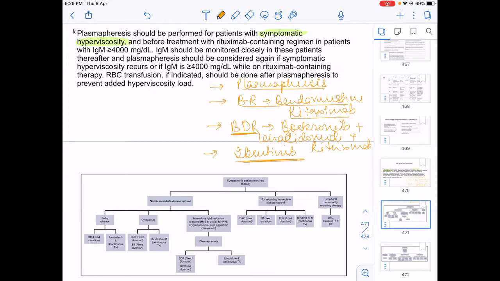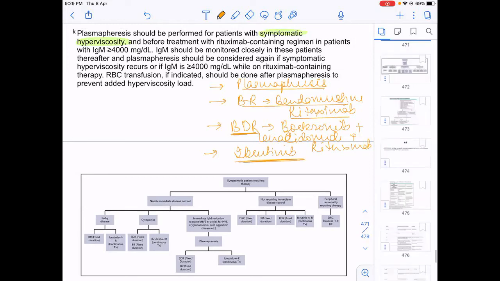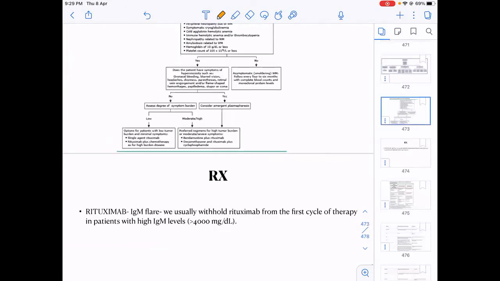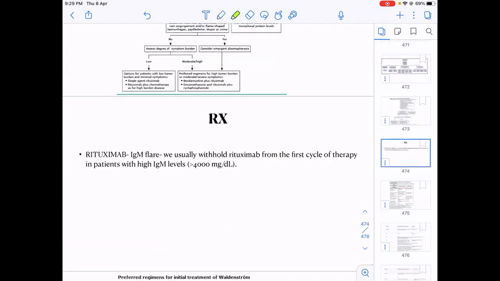What was ibrutinib? Bruton tyrosine kinase inhibitor. So what do we do if we diagnose a case of Waldenstrom's macroglobulinemia and that patient has indication for treatment like significant cytopenias, B symptoms, organomegaly, cryoglobulinemia, cold agglutinin disease, neuropathy?